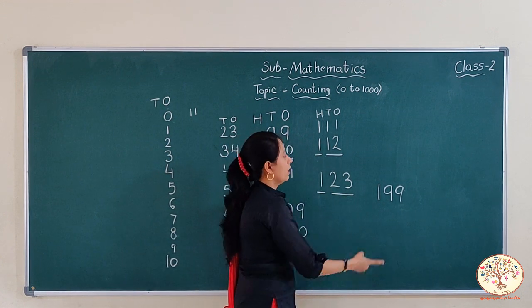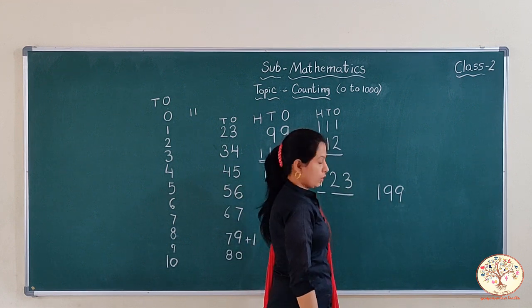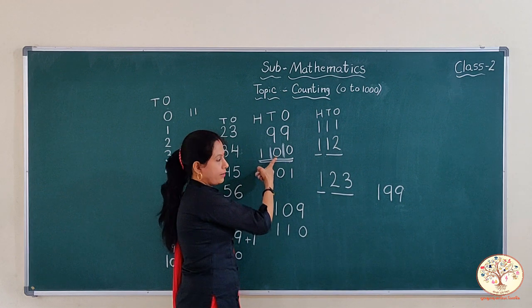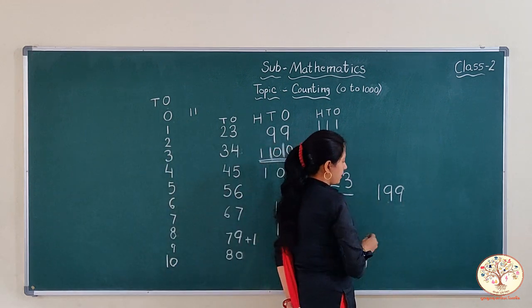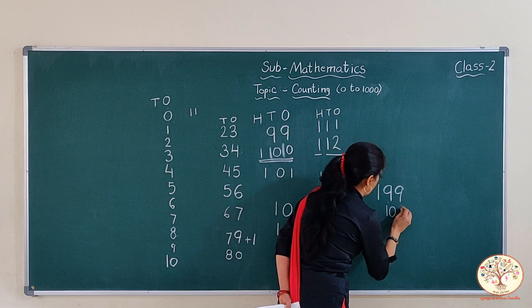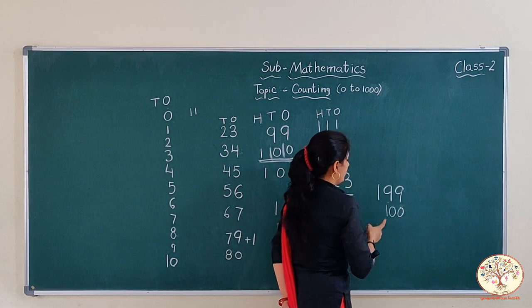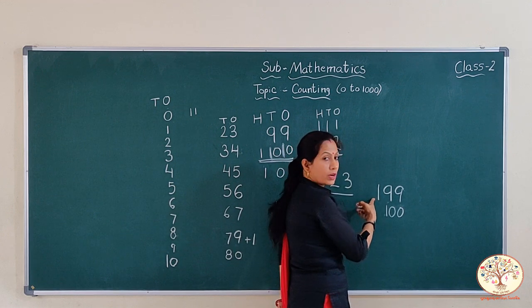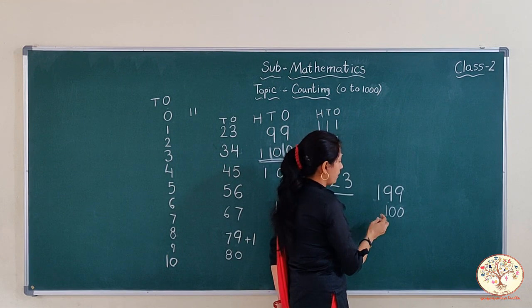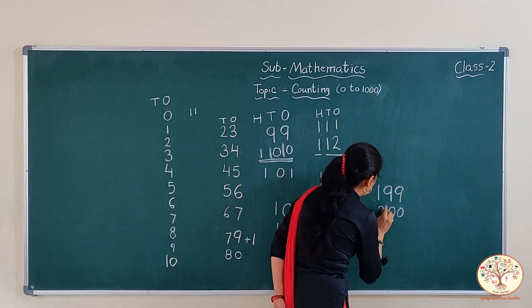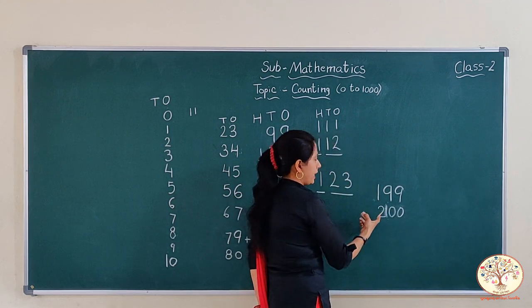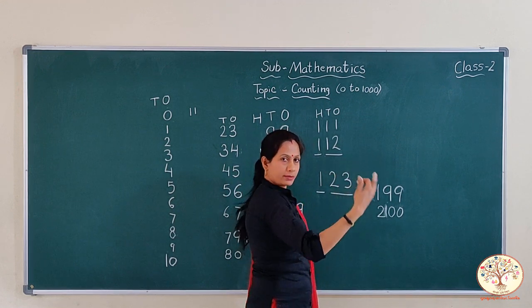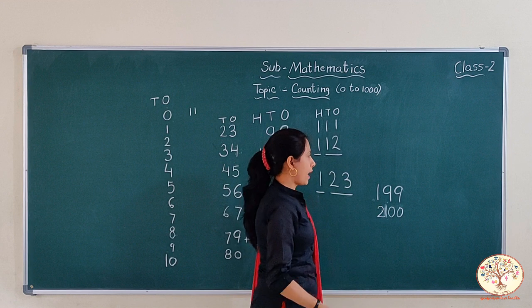123. Okay, when we come to 99, you know 99 becomes 100. So when 99 becomes 100, this one goes to the 100 family and the 100 family already has 1. So 1 and 1 becomes 2. After 199 we get 200. Okay, same as 300, 400, 500.